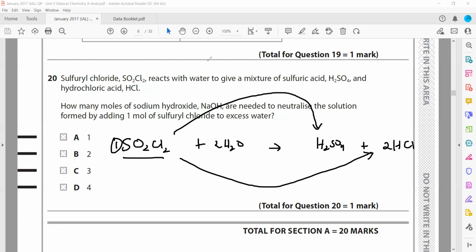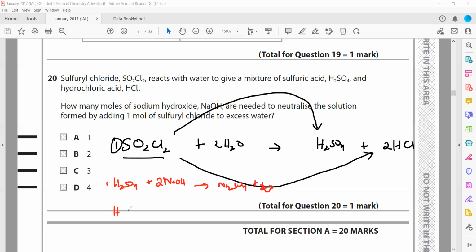Then what is the equation for the reaction between sulfuric acid and sodium hydroxide, and HCl and sodium hydroxide? If we have sulfuric acid, H2SO4, when we write a balanced equation for the reaction, it gives sodium sulfate plus water. So 2 moles of sodium hydroxide are needed to react with 1 mole of sulfuric acid.